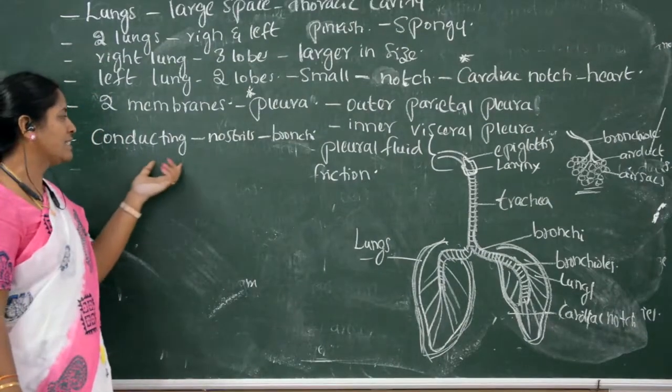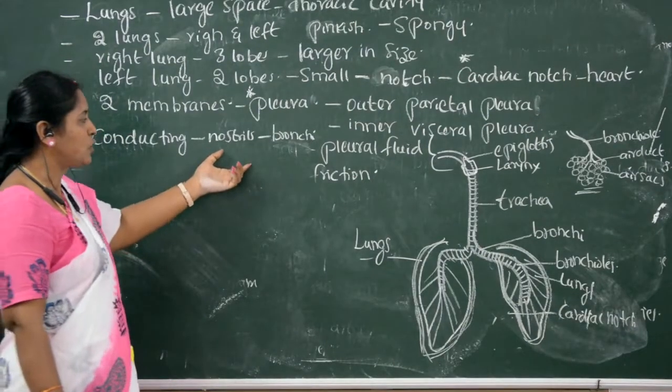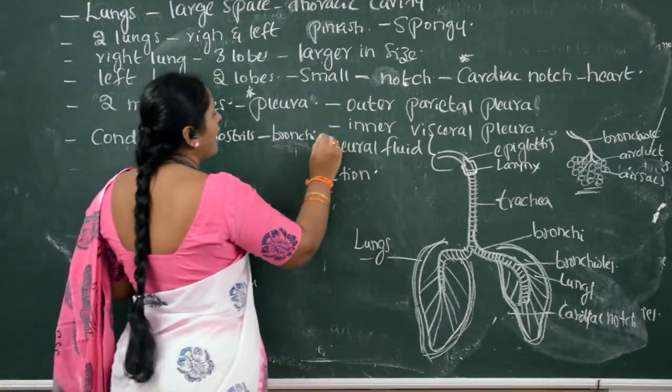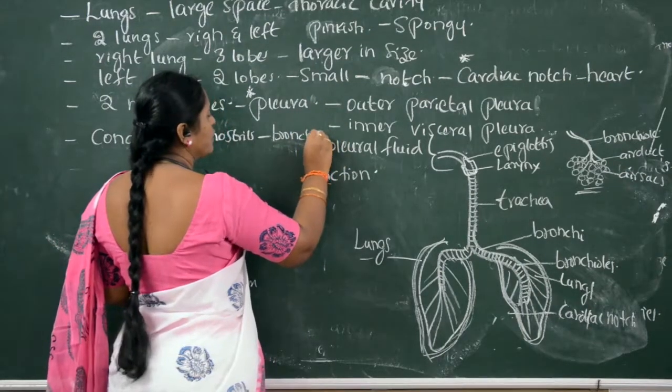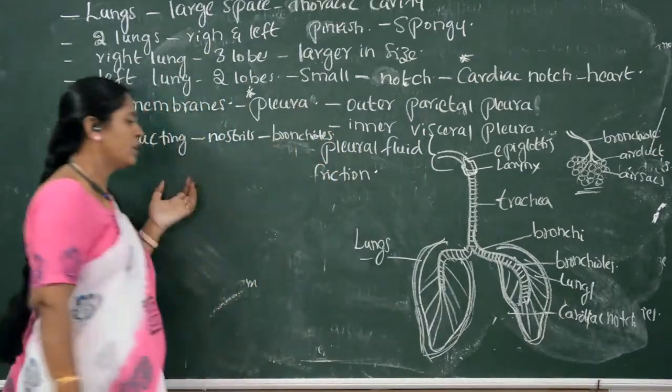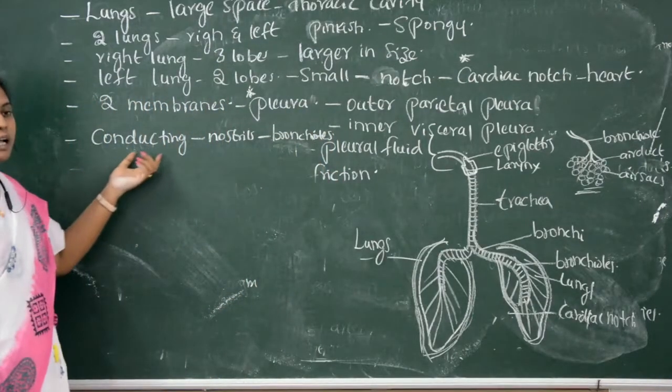Till the bronchioles, that part is called the conducting part.